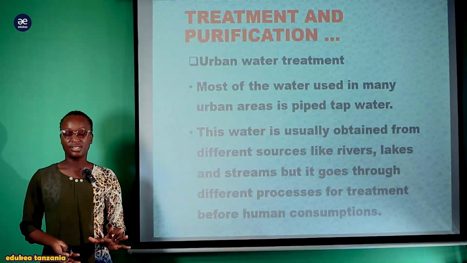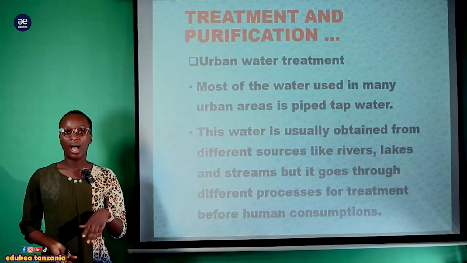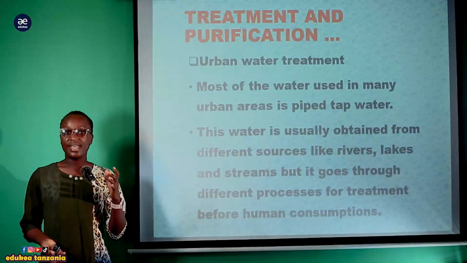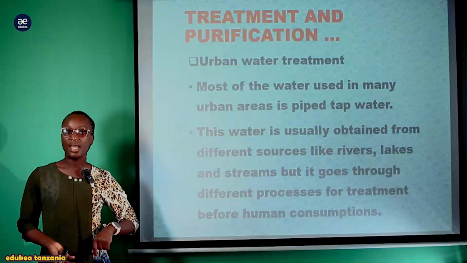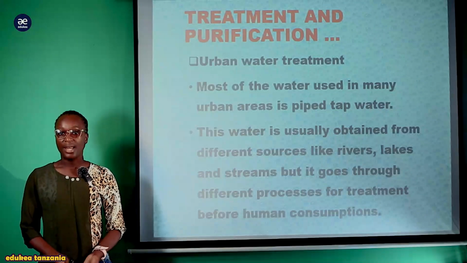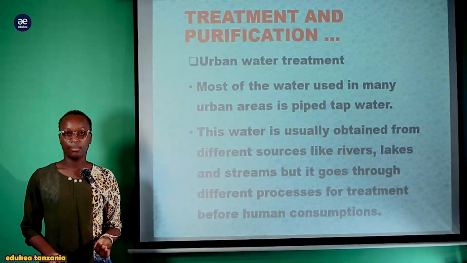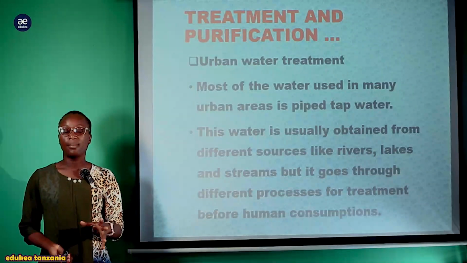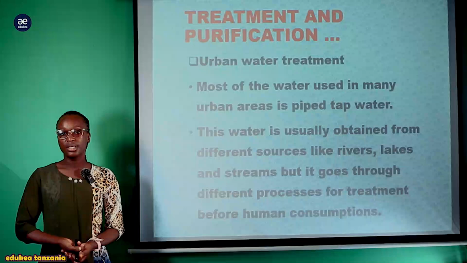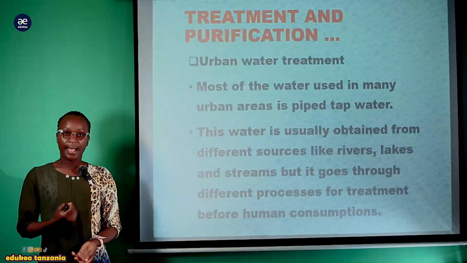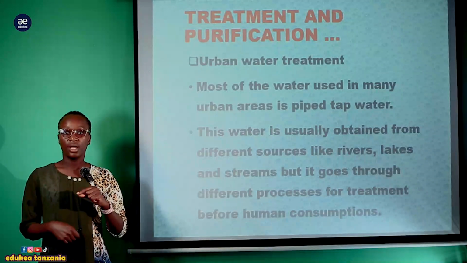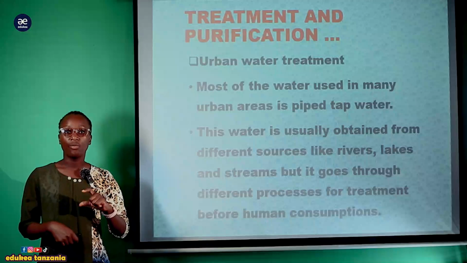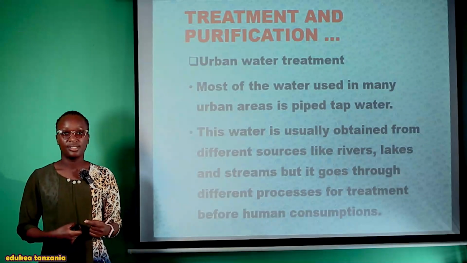Lakini where does this water come from? They are from water sources kama river, lake, ocean. Lakini kabla haya maji hayajaenda kwenye yale mabomba au visima, kuna processes ambazo zinatumika ili kuyapurify haya maji au kuyatreat ili yaweze kutumika kwa ajili ya matumizi ya binadamu.